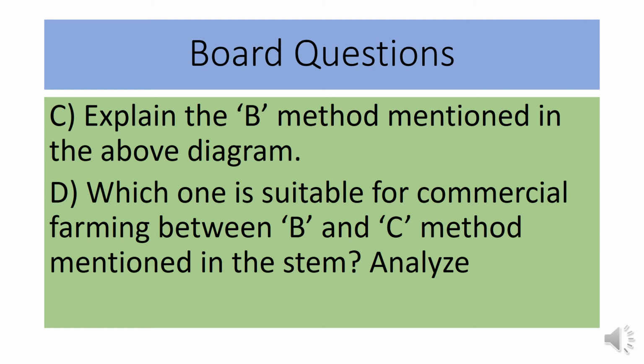For B method, large number of chickens or hens can be reared, but more space and more labor is required. But in C method or C process, small space is required, and with a small space large number of chickens can be reared. That's why C method is the most suitable method for commercial farming, and with C method in litter or deep litter procedure, large number of chickens can be reared without any problem.